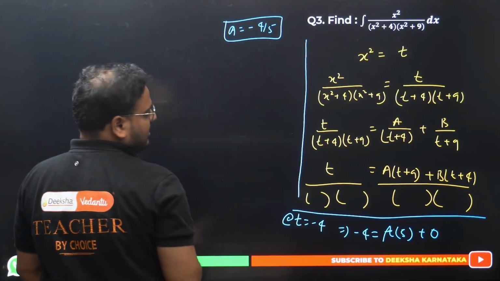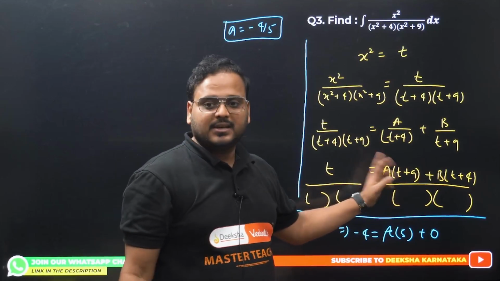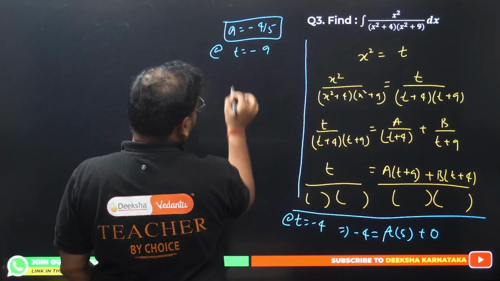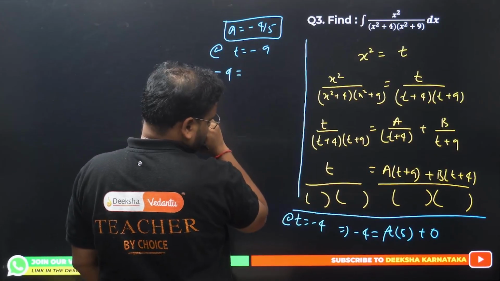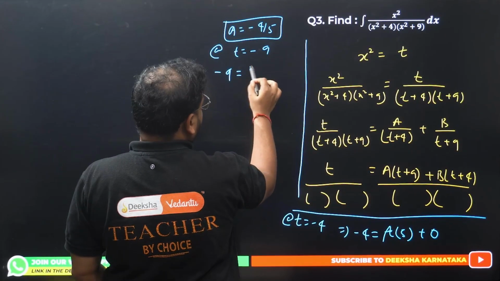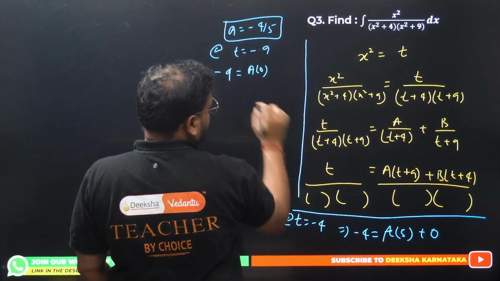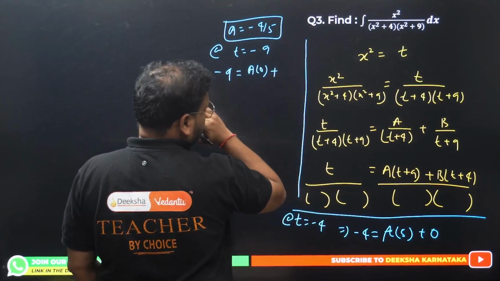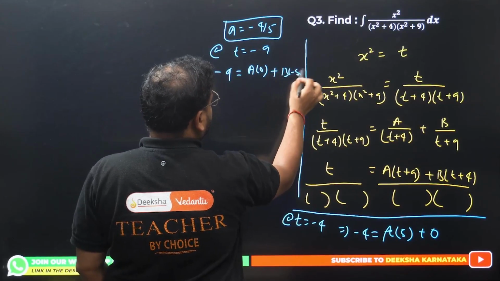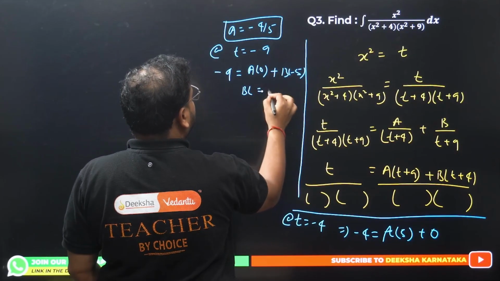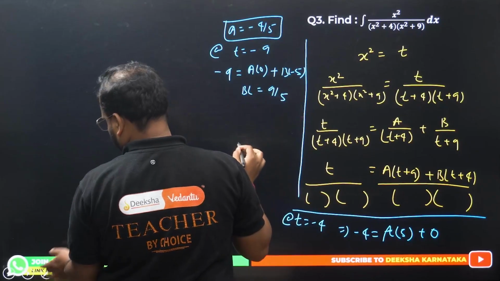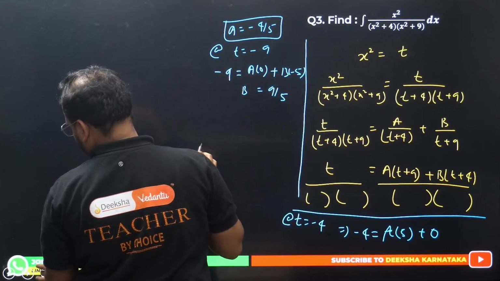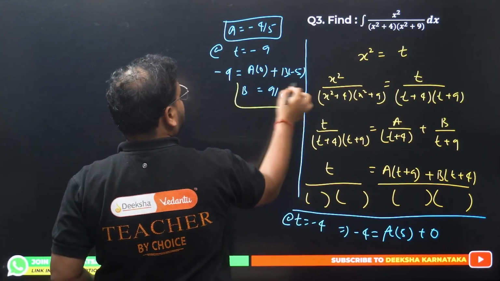Second one. Put t value as minus 9 in this case. Please check. Putting t value as minus 9, I have minus 9 equals, what do I get? I get a times 0 basically, and we have minus 9 plus 4, so I get minus 5. I have b times minus 5. So I get b value as 9 by 5. Have a look: b value as 9 by 5, because this is minus 5 and there is a minus 9, it becomes 9 by 5.